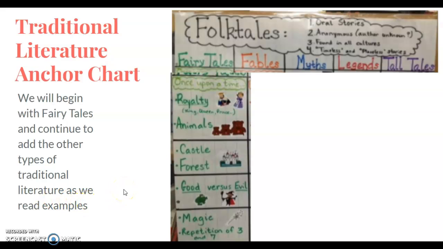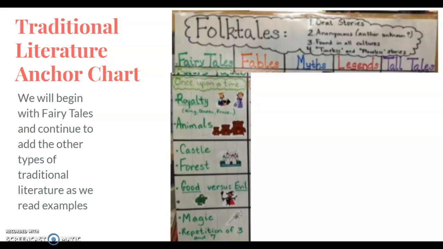So traditional literature, you are going to write this top statement where it says folk tales, oral stories. It's usually anonymous, found in all cultures, timeless and placeless stories. So there's no time period and there are no place restrictions. We're going to begin with fairy tales and we will add throughout the rest of the week.